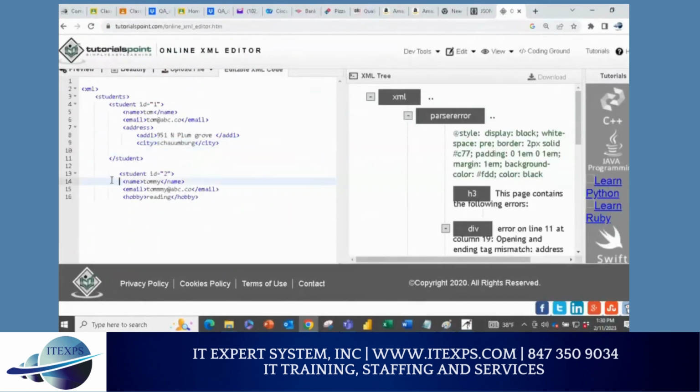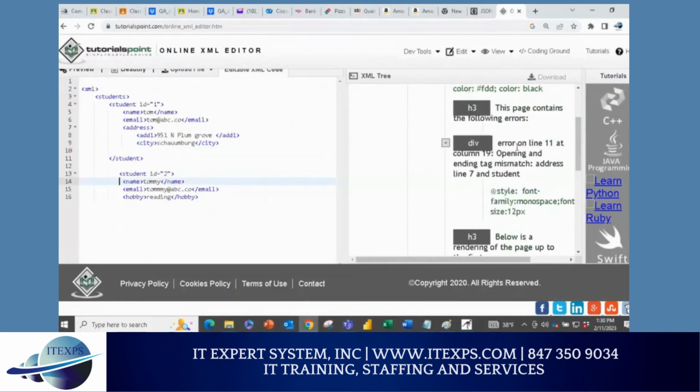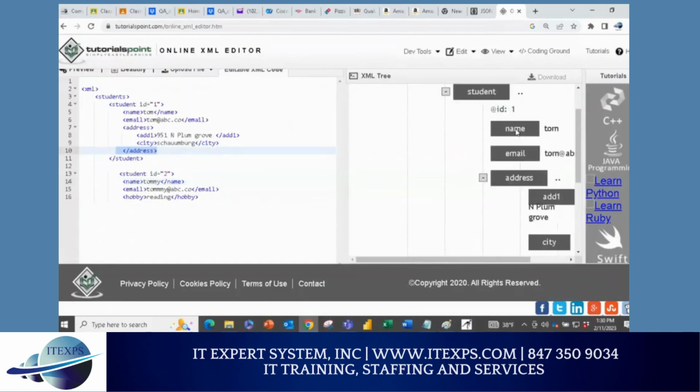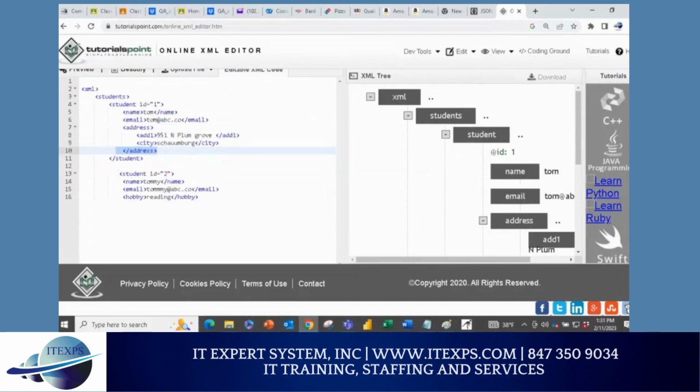When it cries, you will know right away. Here you will see an error, right? So you will know right away there is an error. If you put it back, the error disappears and you see a nice structure. So XML is also very popular in the industry. However, JSON is most popular.